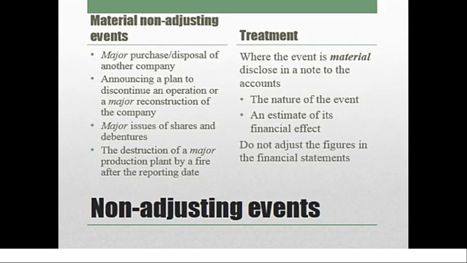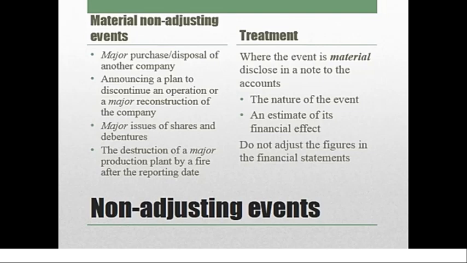Next, material non-adjusting events. So for these events, entries need not be passed. A note is sufficient. So examples for this: purchase of another company by our company, or we may sell a subsidiary of our own company. That could be a non-adjusting event. Discontinuing an operation.